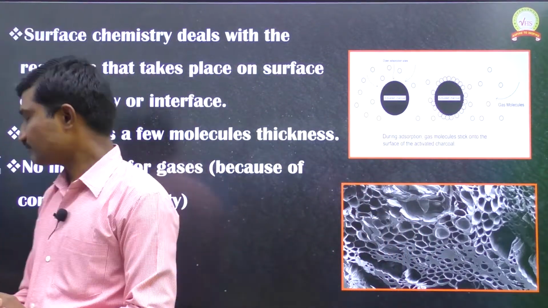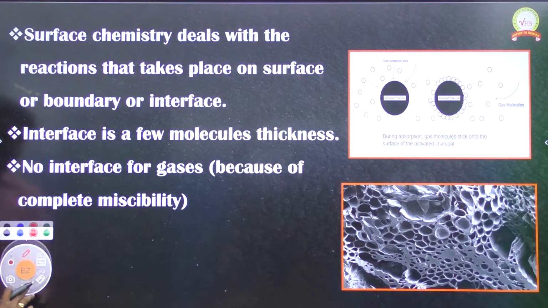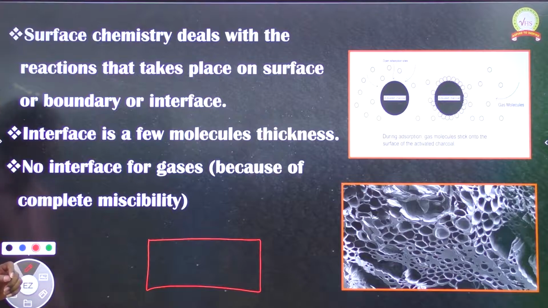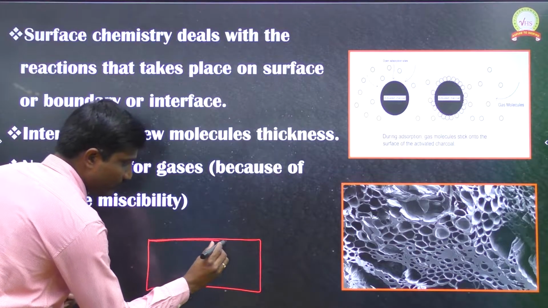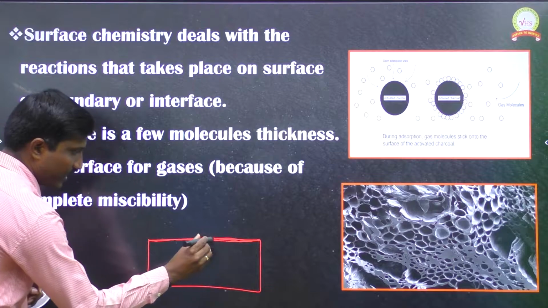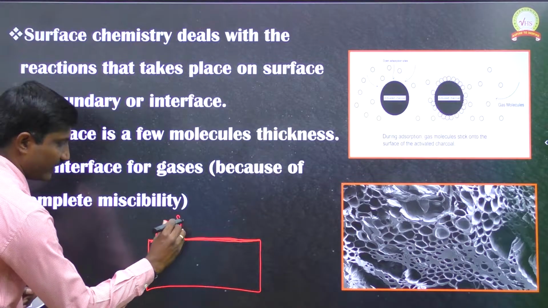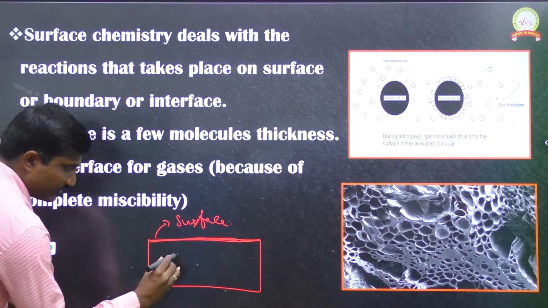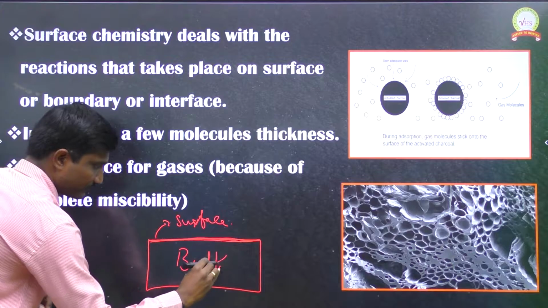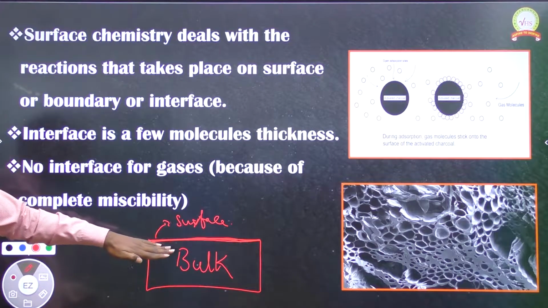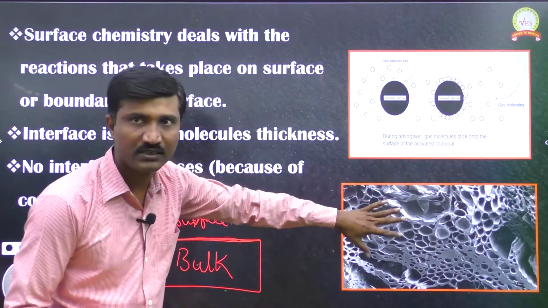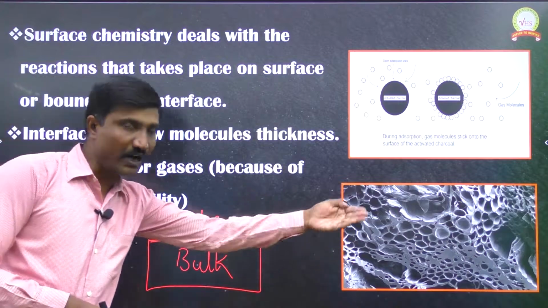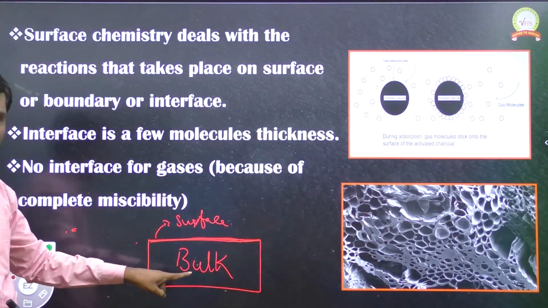What is a surface? Here I am taking a solid substance like this. Up to a few layers of depth from the upper part, we call that the surface, and the interior part, the inside part of this, we call the bulk.